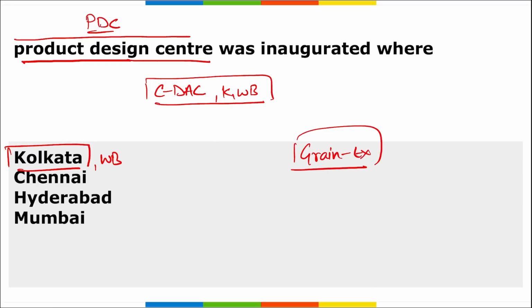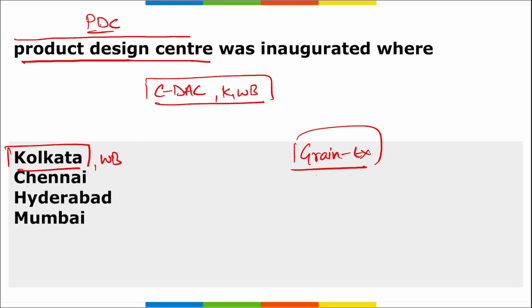Grain X facility was launched by the Ministry of Electronics and Information Technology, and that is to basically detect various types of pulses under this technology. So what is this Grain X?